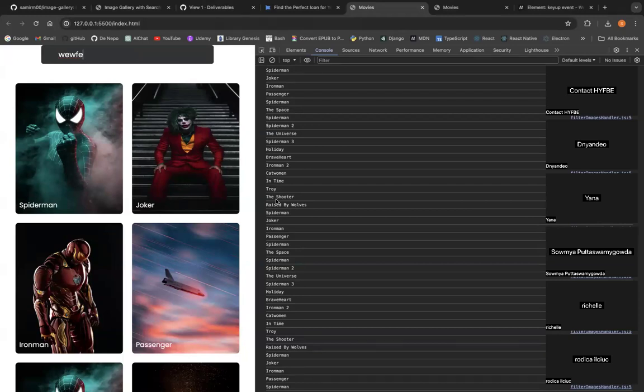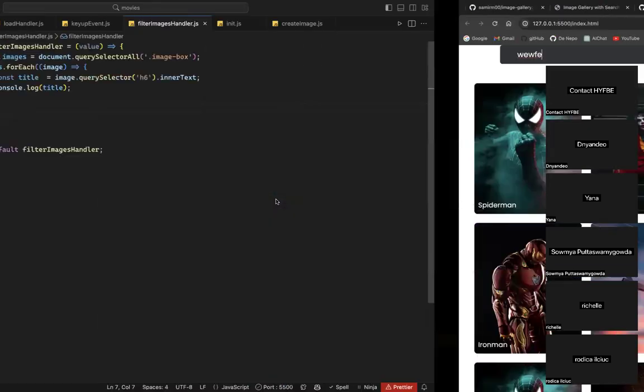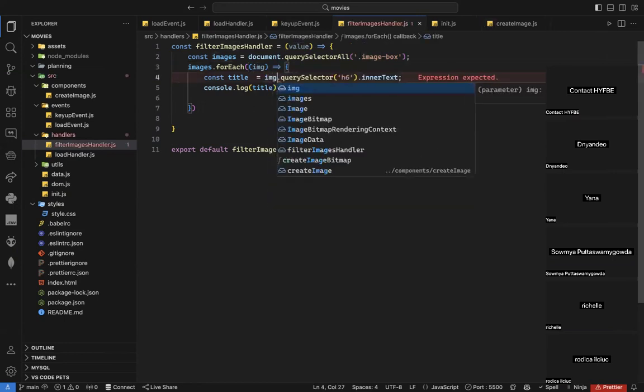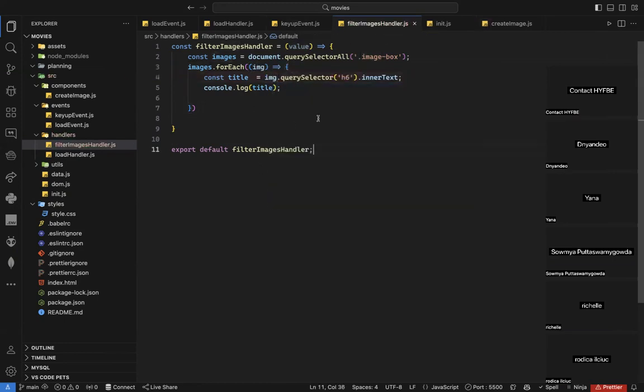What's the question here? Yeah, it was a mistake actually. Here it shouldn't be IMG, it should be image. Or maybe I can rename it if I want to, maybe I can name it IMG. It doesn't matter really, it's just a naming. Voila.